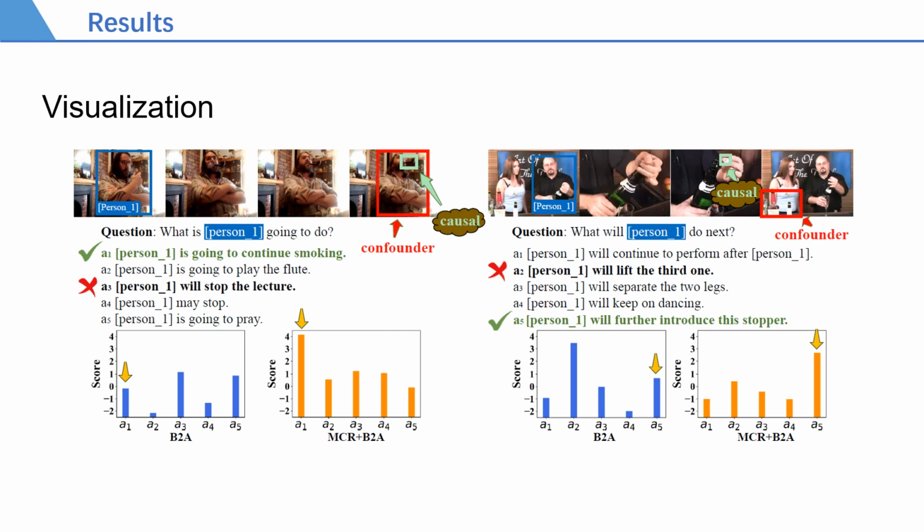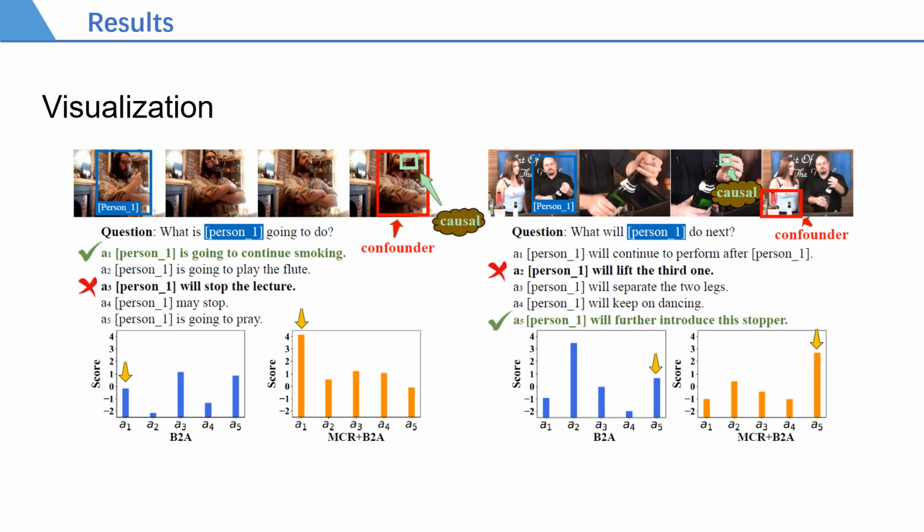Here we show the qualitative comparison between our MCR and B2A. In the example on the left, B2A chooses the third answer because both the body pose of the human and the environment are related to the lecture. Our method can find more specific object features and the spatiotemporal motion feature to get the correct answer.